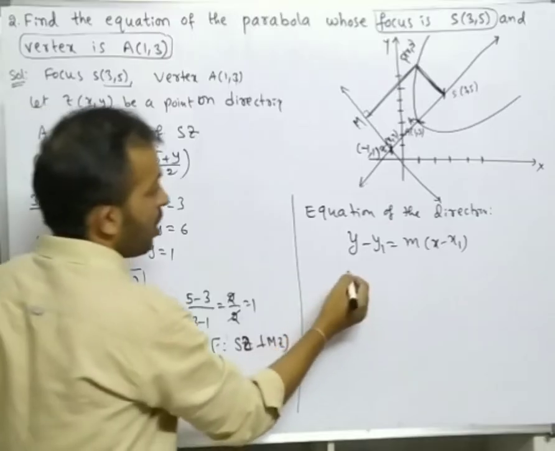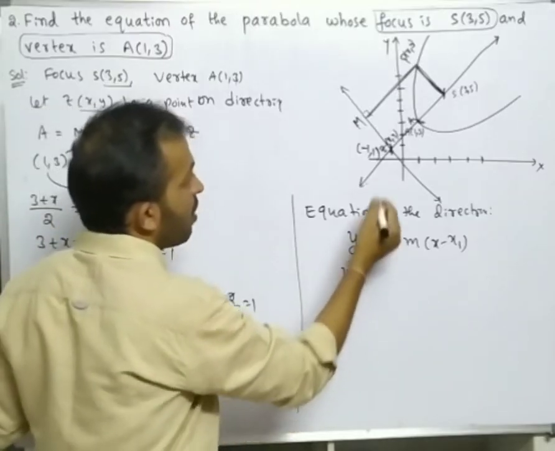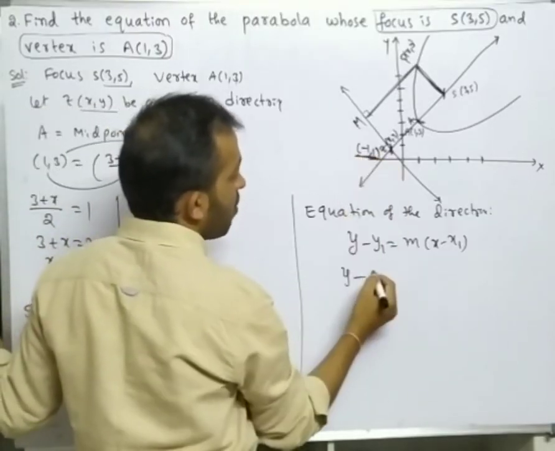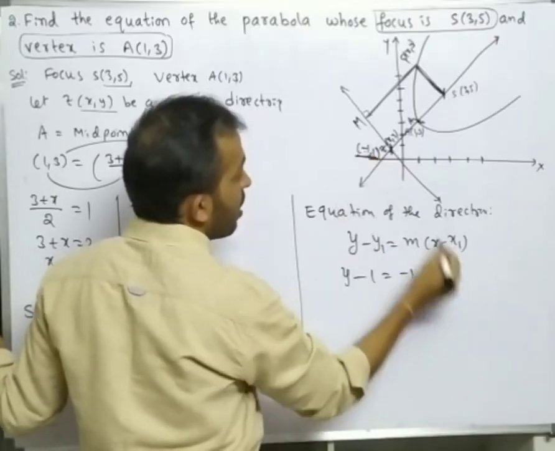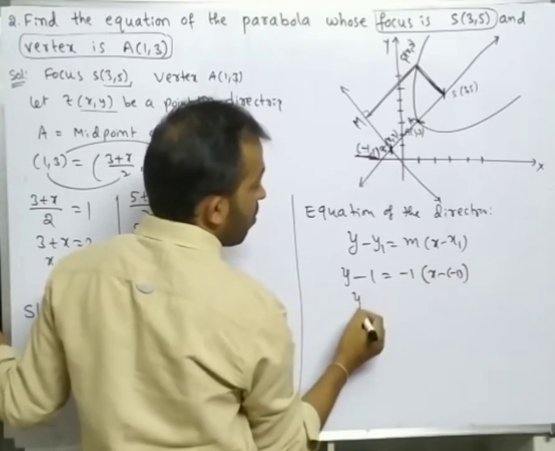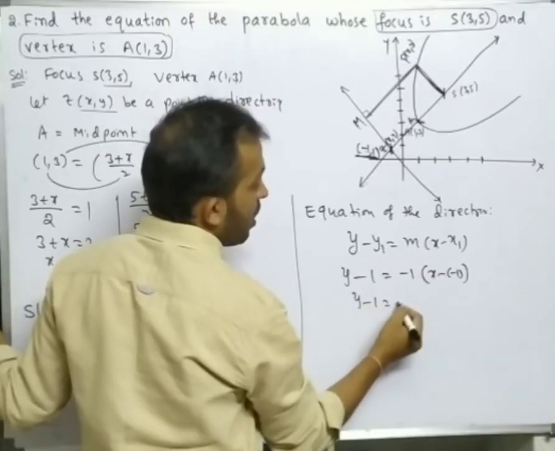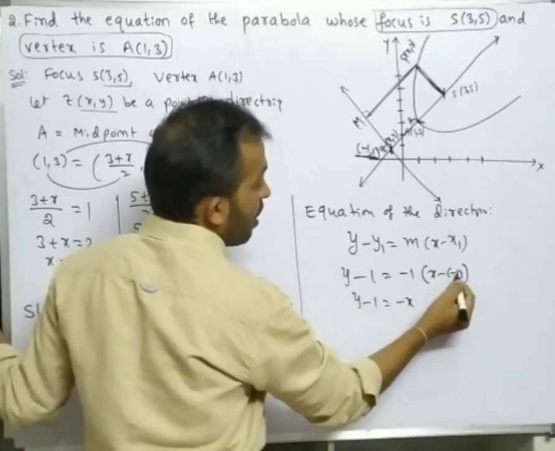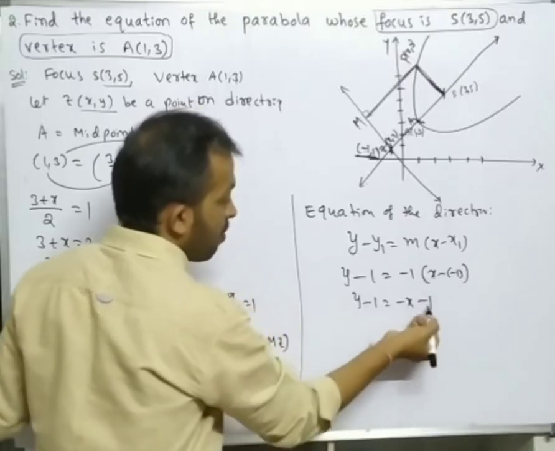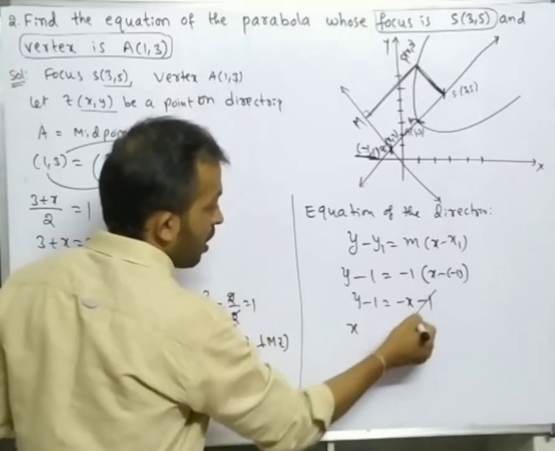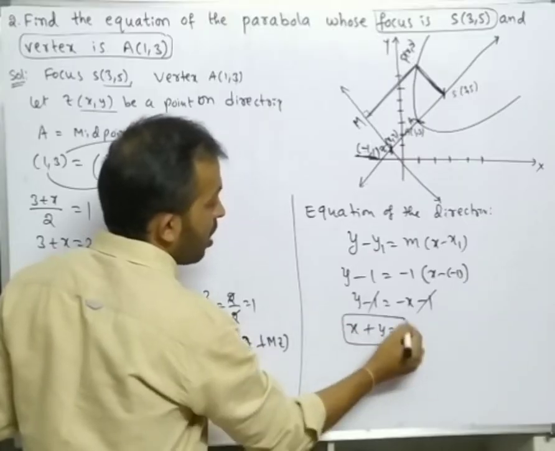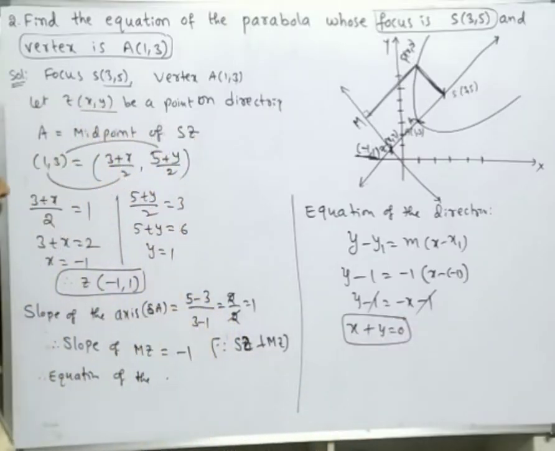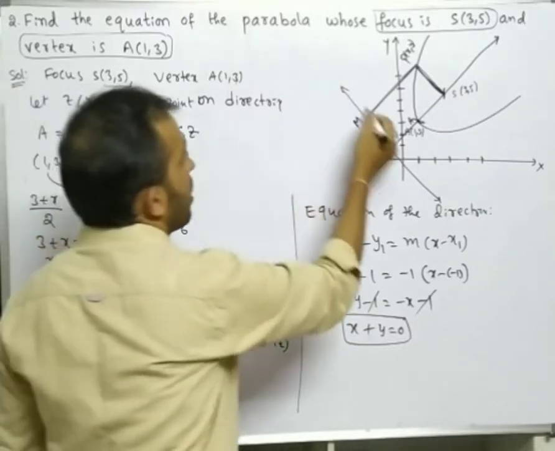Here the slope is minus 1, so y minus 1 is equal to minus 1 into (x minus 1). Minus into minus is plus, plus into minus is minus. Bring to the left side, so minus 1 cancels. x plus y is equal to 0 is the equation of the directrix. So we got the equation of the directrix.